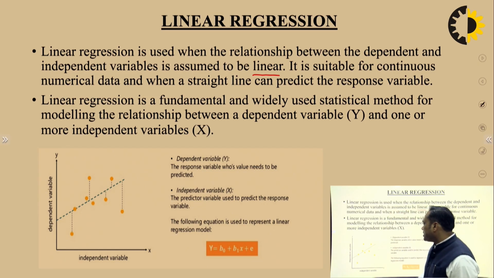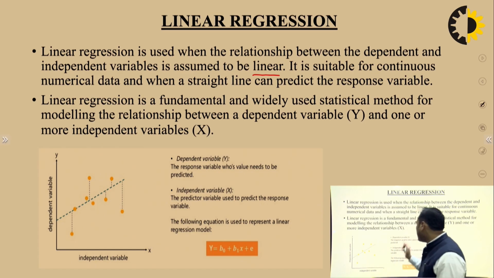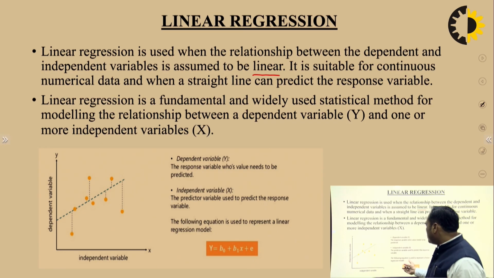Let's say you can see this example, where this line is showing how the line is going to be drawn with the help of the independent variable. So the independent variable is x, our dependent variable is y. So y equals mx plus c, where x is going to change, y is going to change. So x is independent, but y is dependent. This is the example where you can get the answer. We can formulate it like y equals b0 plus b1x plus c. So this is the linear equation where x is independent but y is dependent.